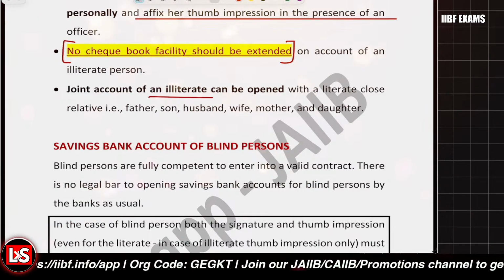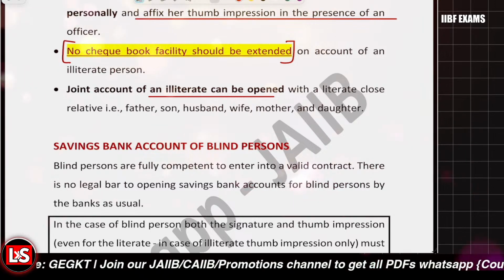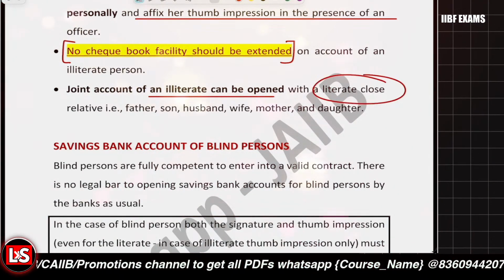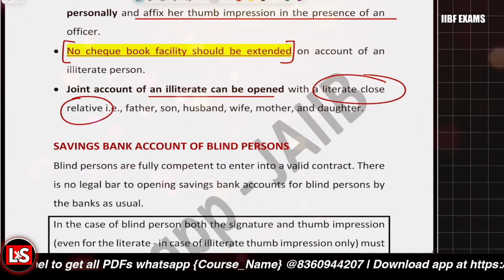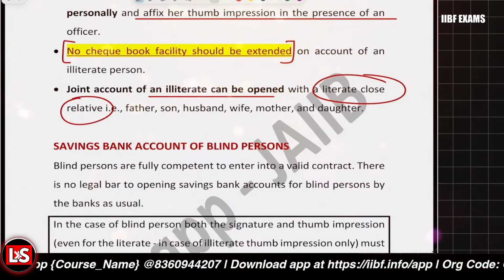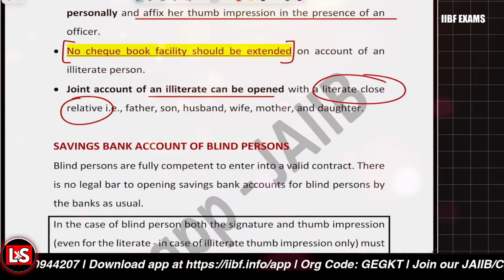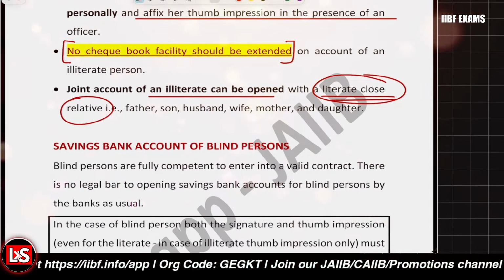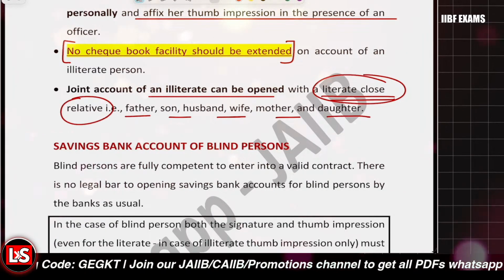An illiterate person can open a joint account, but not with another illiterate person. They can open the joint account, but with a literate close relative. Please take note. They cannot open the joint account with an illiterate person, but with a literate close relative only. It could be father, son, husband, wife, mother, daughter, etc. That can be done.